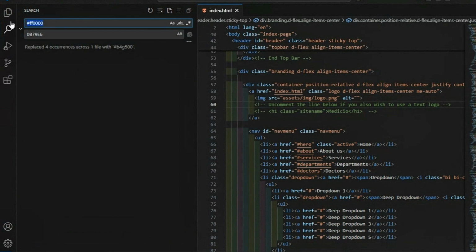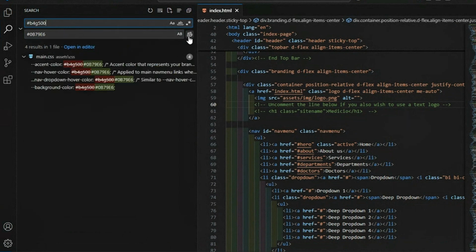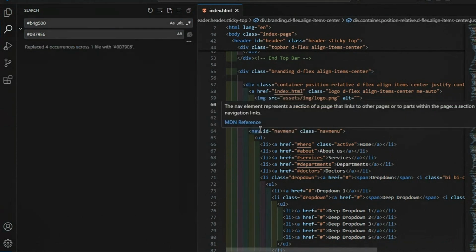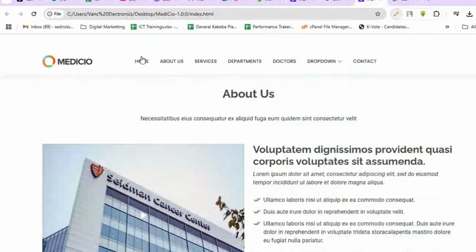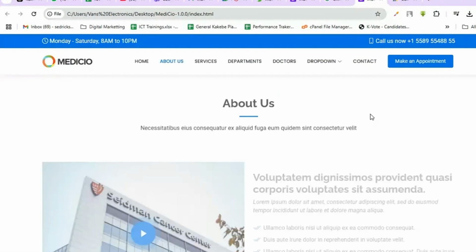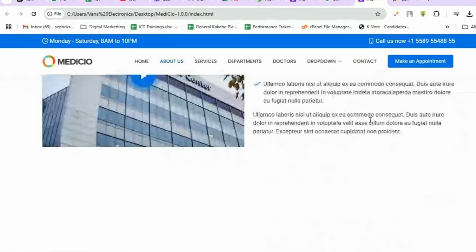This is the color I want to replace. I'll put it there. Then I put my new color, the one I've copied, there. Then I say replace all. Once it replaces, go back to your website and just refresh. You're going to find that it has replaced the other color. Now it's blue. So that's how I did it. That's how I replaced the colors.